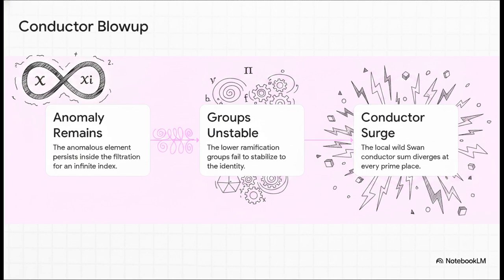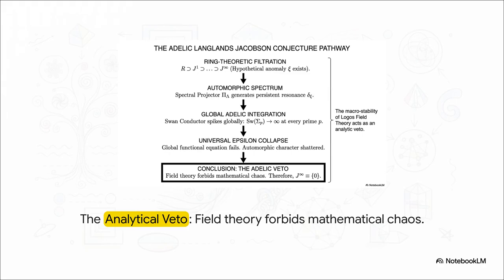Let's break down that mathematical explosion step by step. First, the infinite persistence of our anomaly ξ forces those lower ramification groups, G_i, to stay non-trivial. They basically fail to stabilize to the identity. Second, because they don't stabilize, the sum in our Swan conductor equation diverges. And third, this forces the Swan conductor to blow up to infinity simultaneously across all prime places. Tracing this pathway to its climax, we start at the top with that hypothetical ring-theoretic anomaly ξ. As it filters down into the automorphic spectrum, it generates that persistent resonance. Map this to global Adelic integration, and the Swan conductor spikes to infinity at every single prime p.